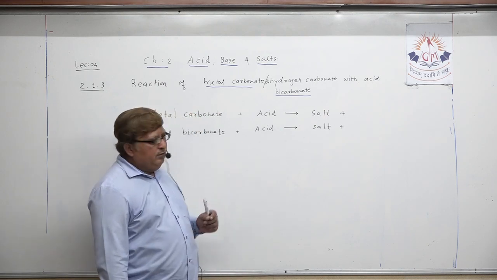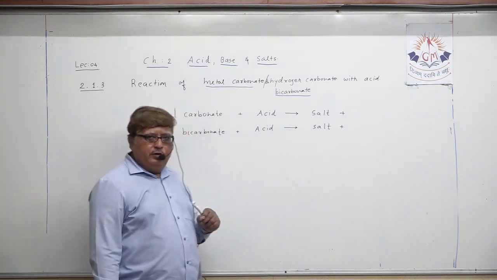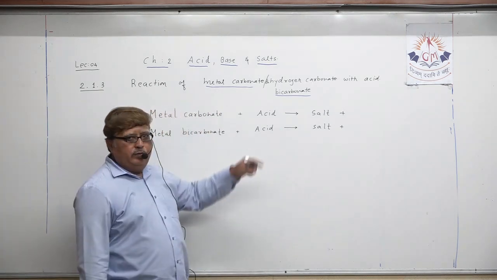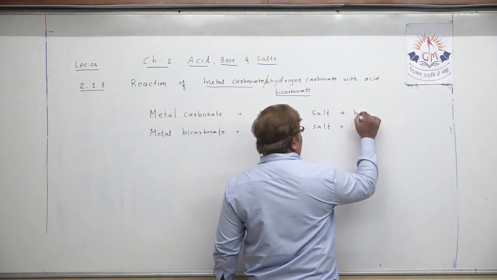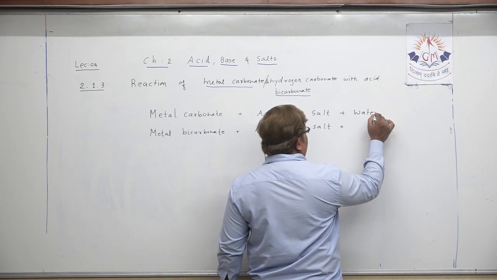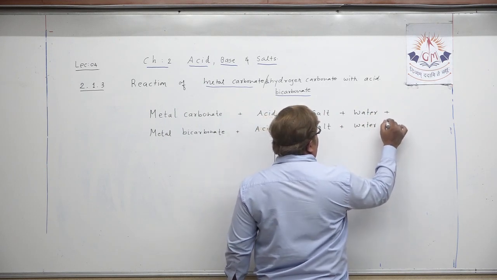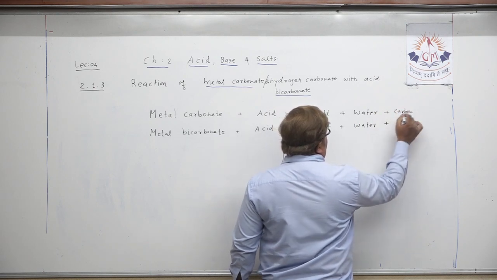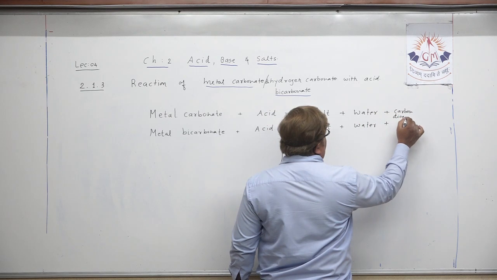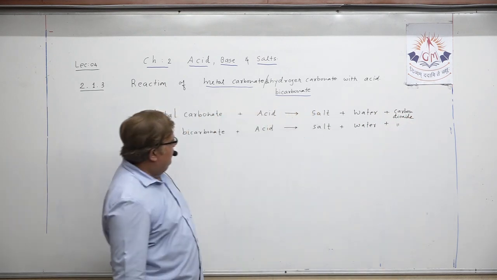When it reacts with acid, it forms the particular salt, and it also produces, in both the cases, water as well as carbon dioxide.